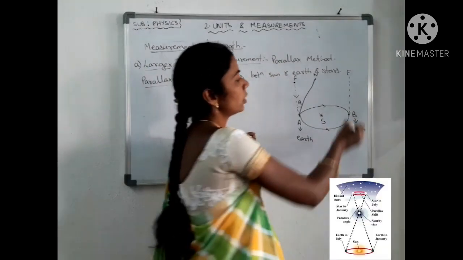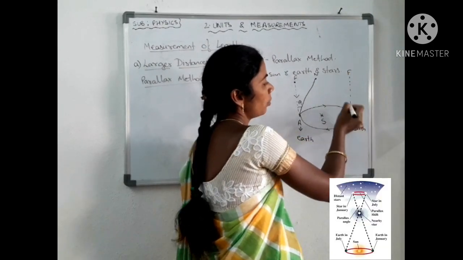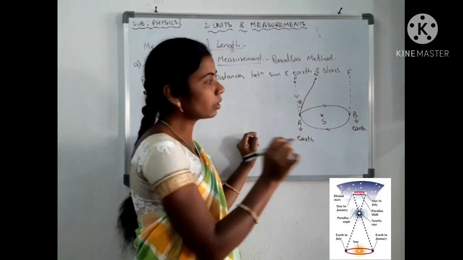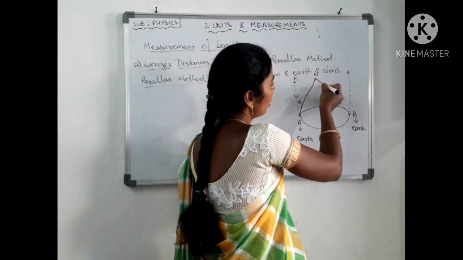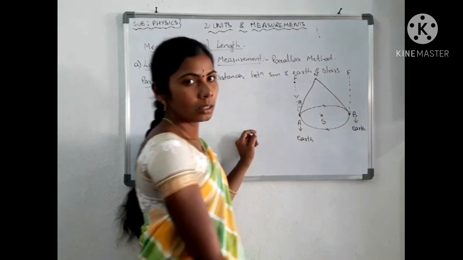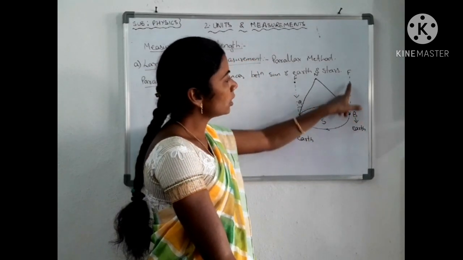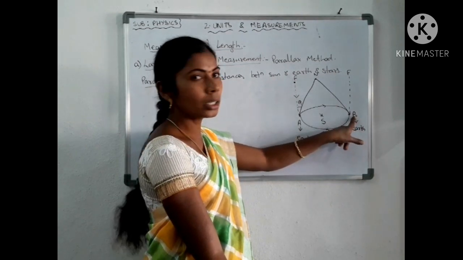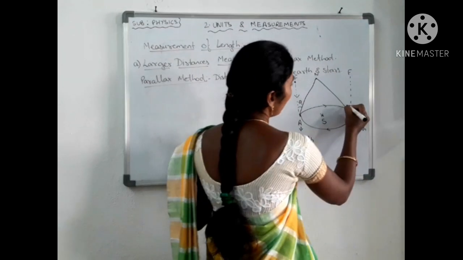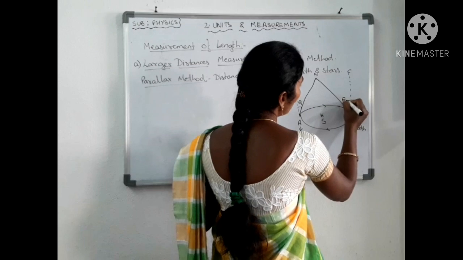Draw an imaginary straight line from star F to B, and likewise a straight line from N star. The angle between star F and N star, which they make with the earth, let us consider as theta 2.